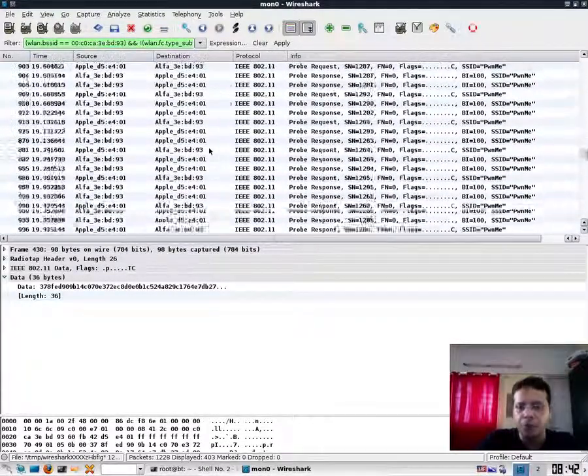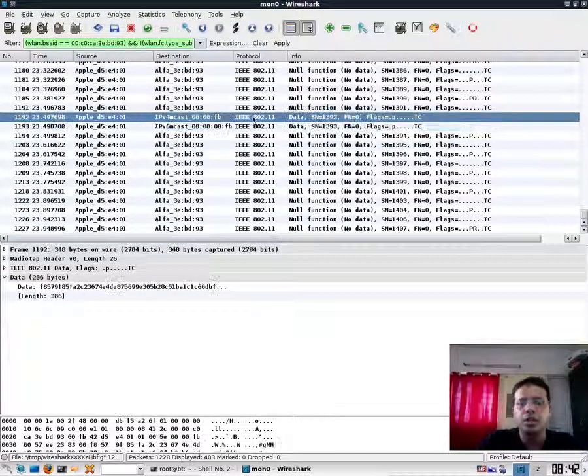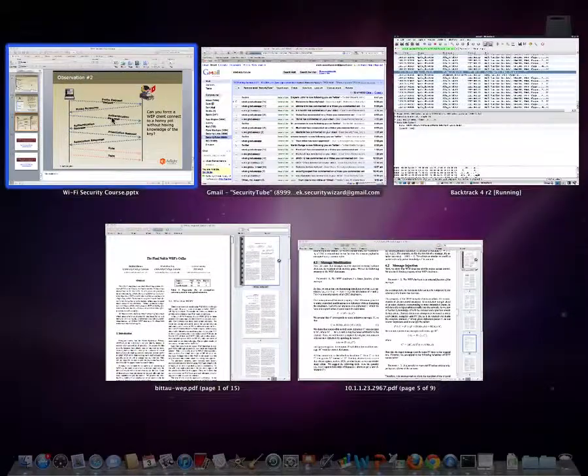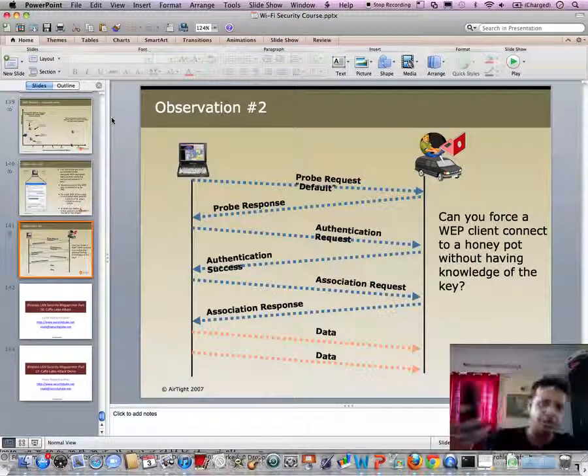And if you notice, after some time the client basically stops sending out data, or the data rate is so slow it may take a couple of days before the attacker has a sufficient number of packets to crack the WEP key. So what have we learned in this video? That even if one of the networks on the client's preferred network list is a WEP encrypted network, it is still possible to set up a honeypot access point and lure the client to connect to you, even though you are unaware of the WEP key.